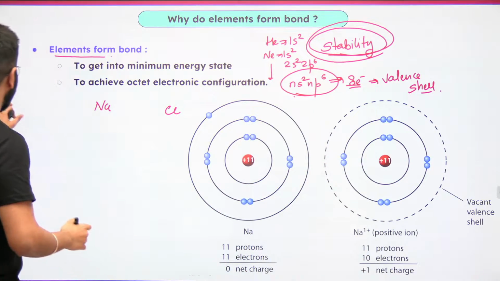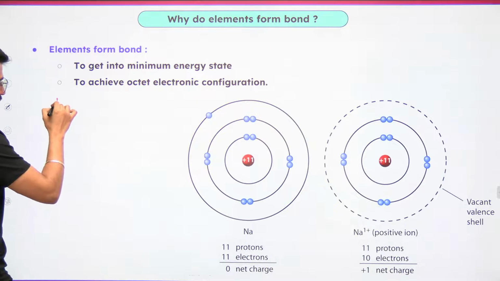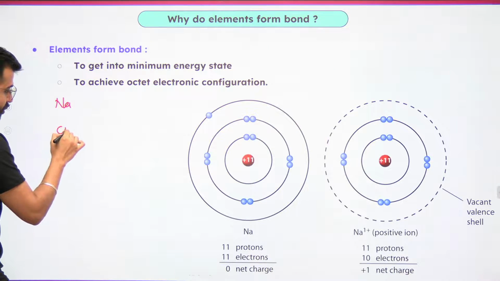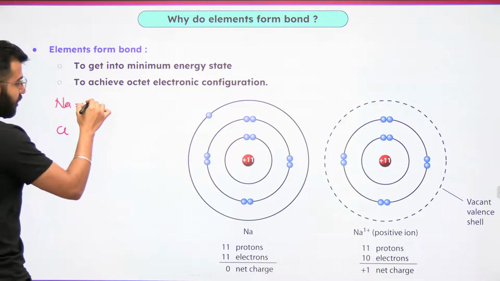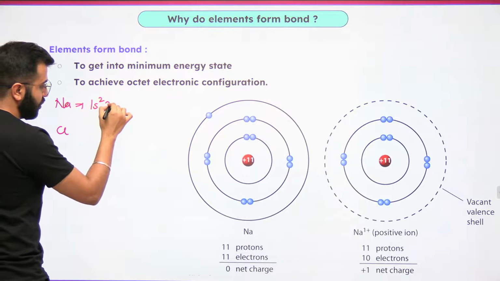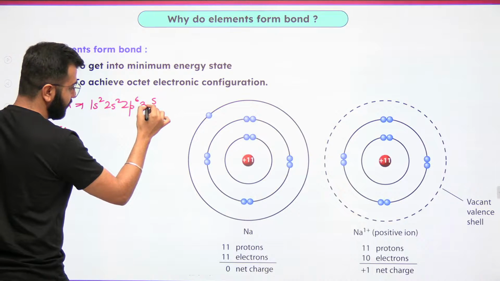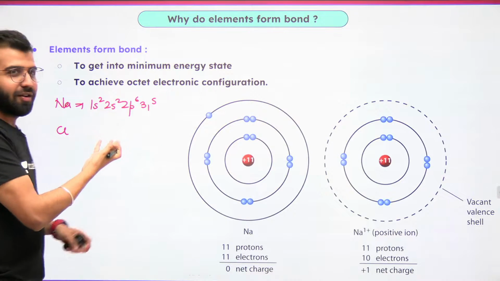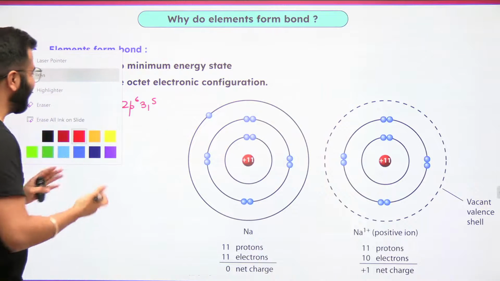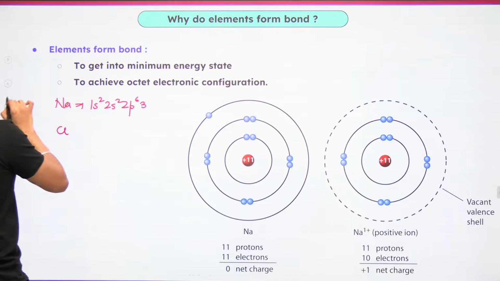When we talk about sodium, what is the electronic configuration of sodium? We'll write it, and what about chlorine? We'll write both of these. So we have 1s2, 2s2, 2p6, 3s1. Wait, see what I have written? 1s, 3s1.